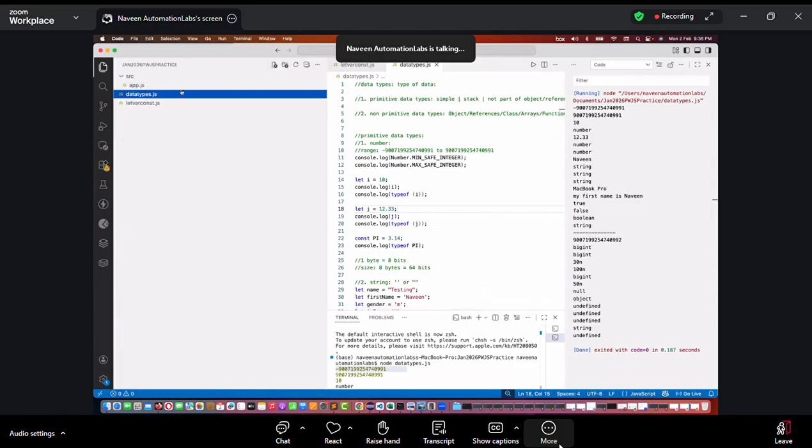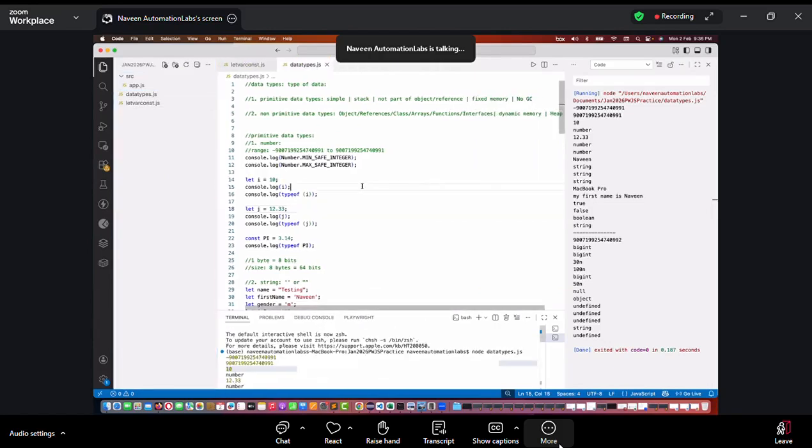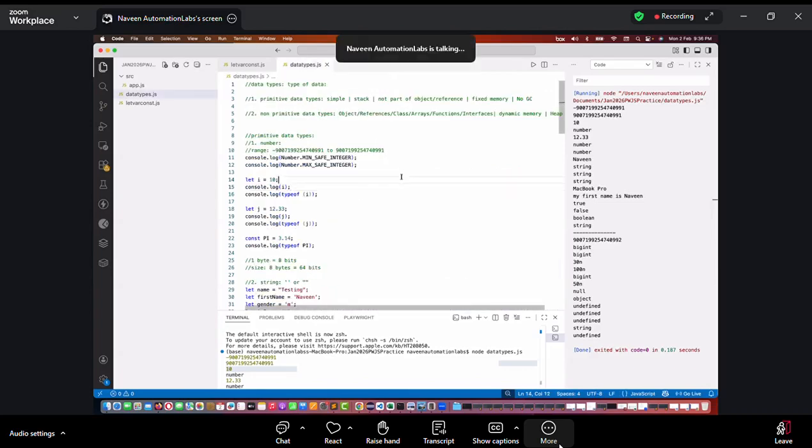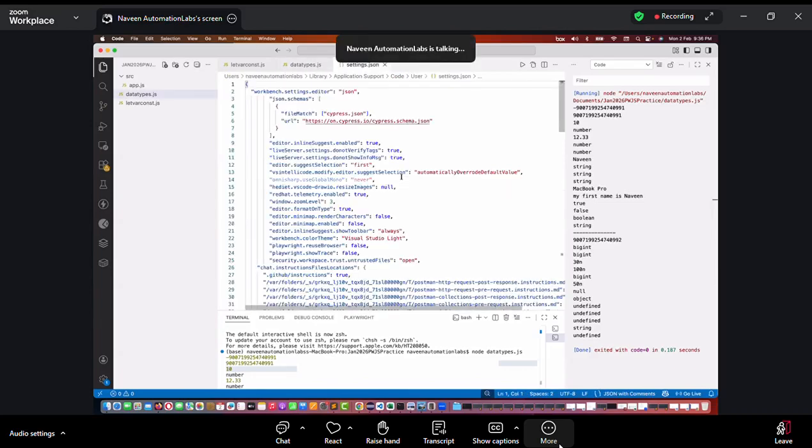And then what do you do? Simply go back to your project. And then you have to open the settings of your Visual Studio Code. How will you open that? Press Control, comma. If you're using a Mac machine, Command, comma. See this. Can you see settings.json got opened? So this is a shortcut, Command and comma here. You can check a black theme or whatever theme you want to use. You can check that on your own.